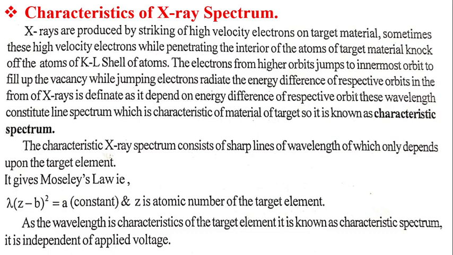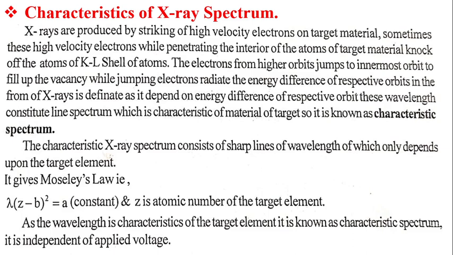The electron from a higher orbit jumps to the innermost orbit to fill up the vacancy, while the jumping electron radiates the energy difference of the respective orbits in the form of X-rays, which depends on the energy difference of the respective orbits. These wavelengths constitute a line spectrum, which is characteristic of the material of the target, so it is known as characteristic spectrum.